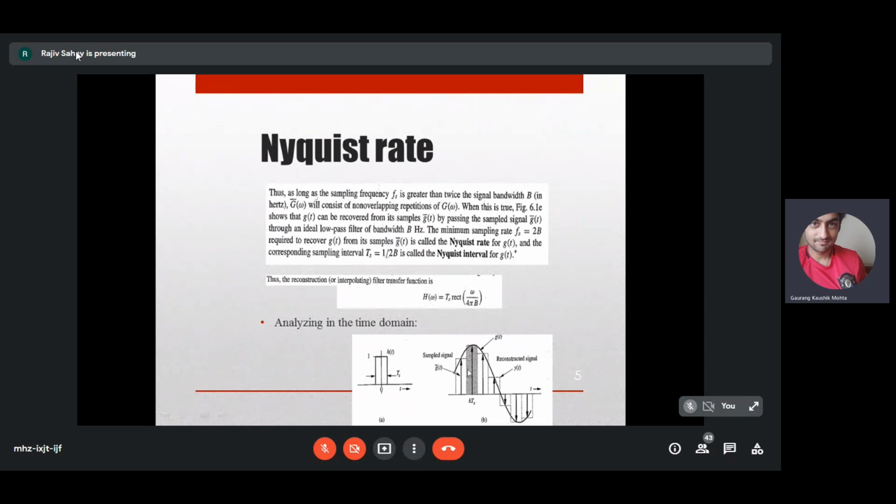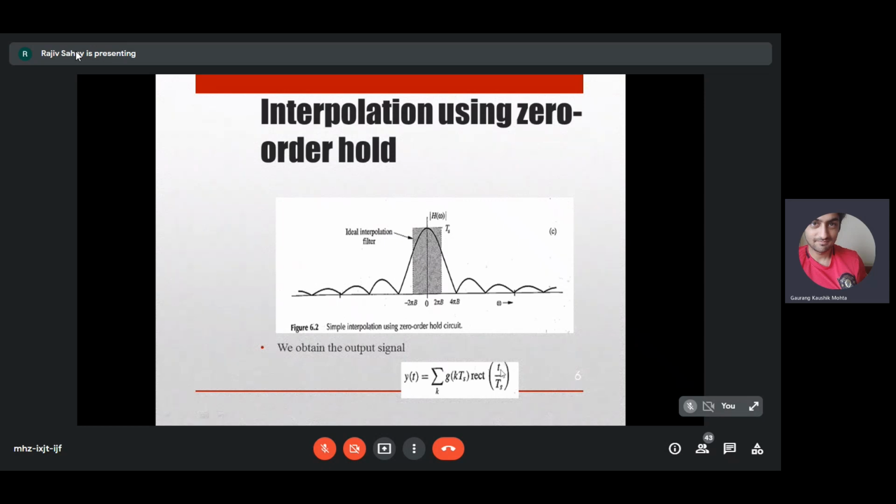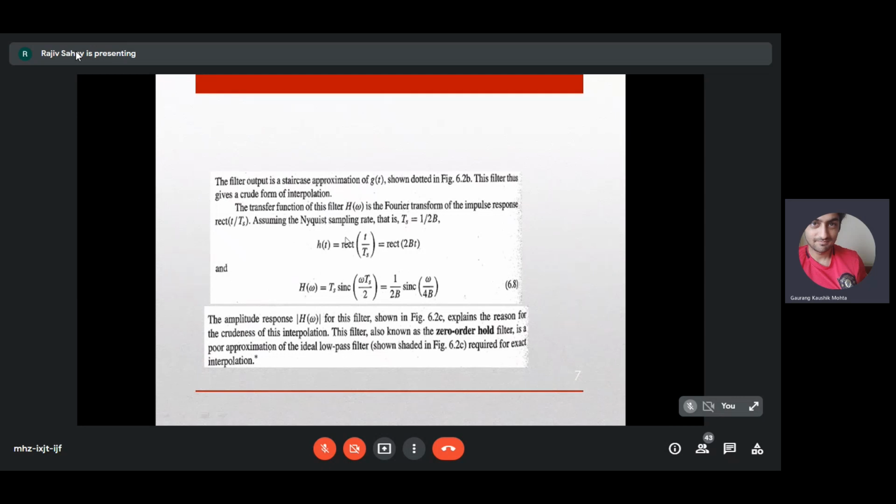And later on we will derive what is called the Shannon-Whittaker formula, or the ideal interpolation formula, using sinc functions. So this is a zero order hold interpolation. So y of t is reconstructed as summation g of kTs into rect of t by Ts. The filter output will be a staircase approximation of g of t.